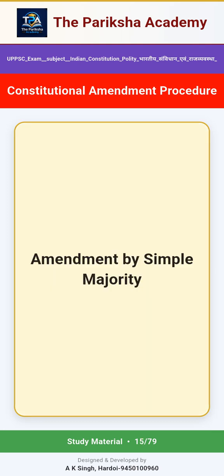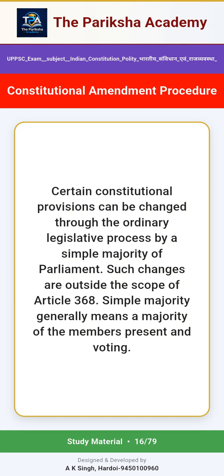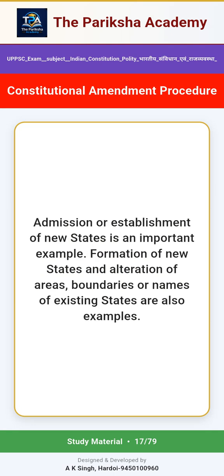Amendment by simple majority. Certain constitutional provisions can be changed through the ordinary legislative process by a simple majority of Parliament. Such changes are outside the scope of Article 368. Simple majority generally means a majority of the members present and voting. Admission or establishment of new states is an important example. Formation of new states and alteration of areas, boundaries or names of existing states are also examples.